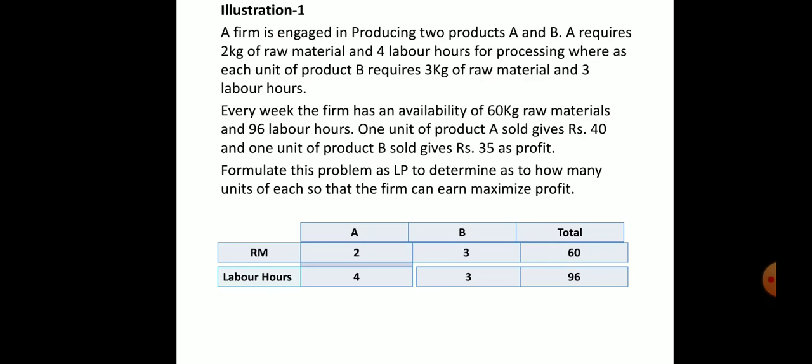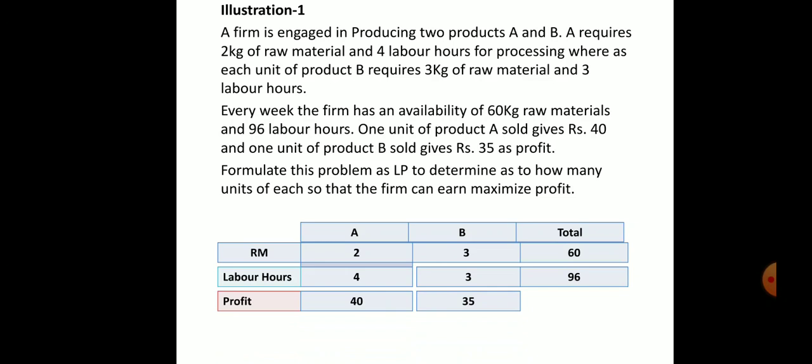Next, 1 unit of product A sold gives 40 rupees. Means if you sell 1 unit of product A, you will get 40 rupees as a profit. And 1 unit of product B sold gives 35 rupees as a profit. So these are the information they have given in the problem.